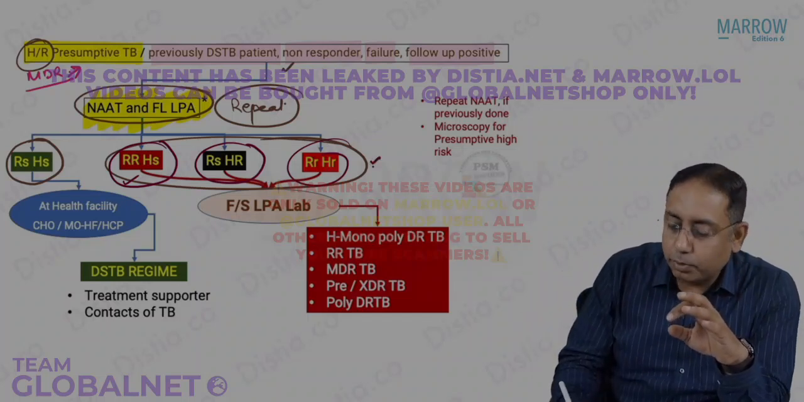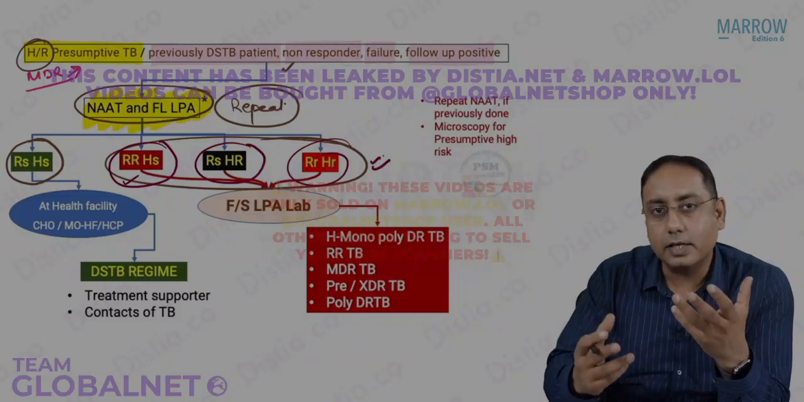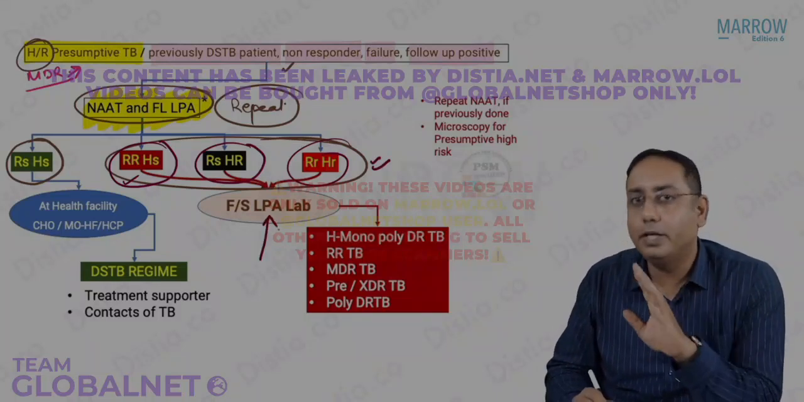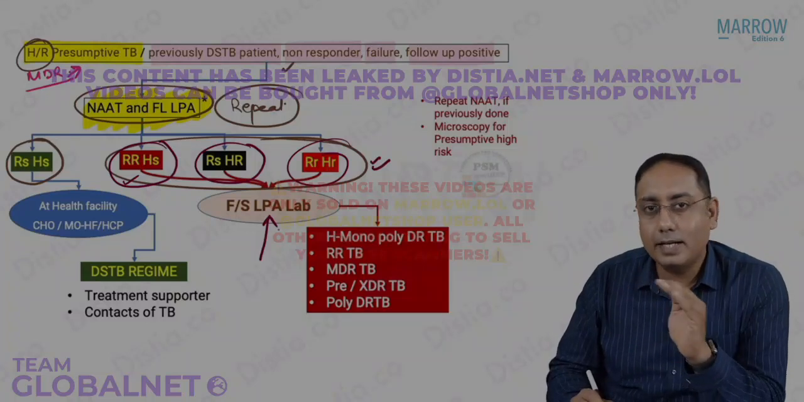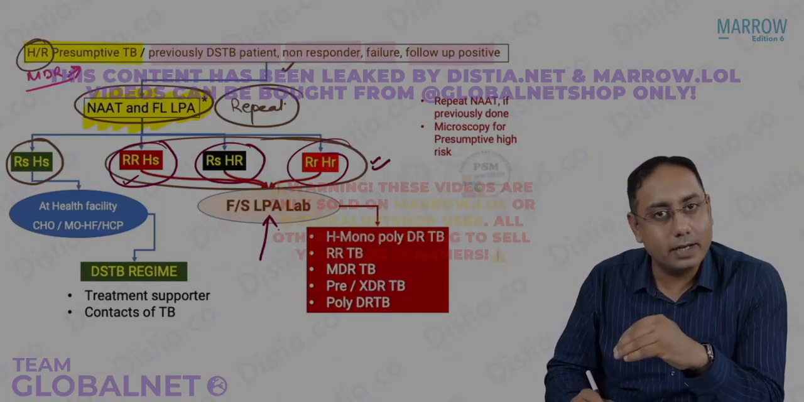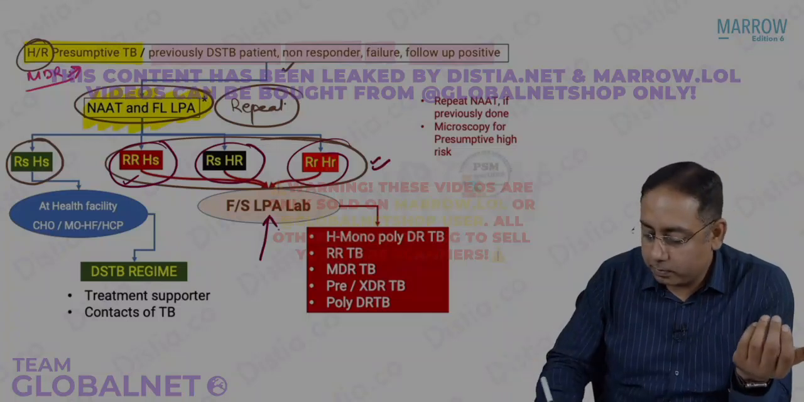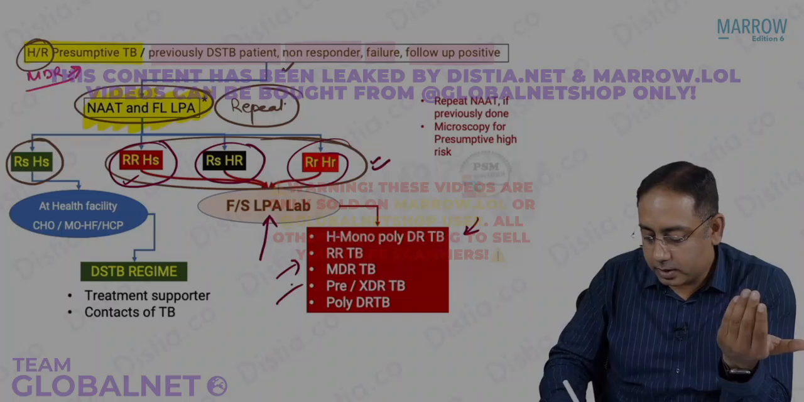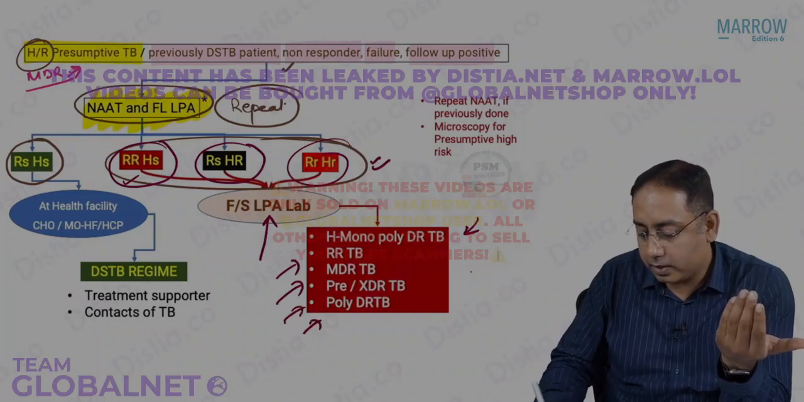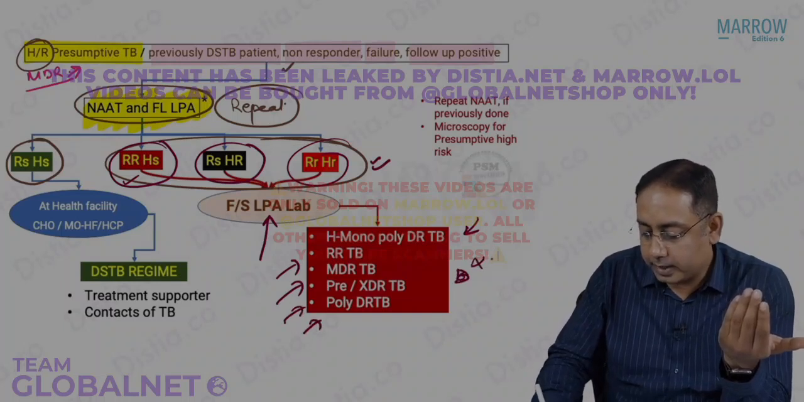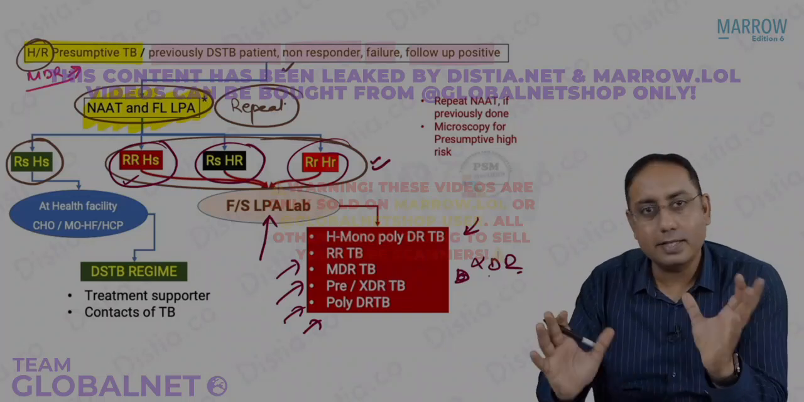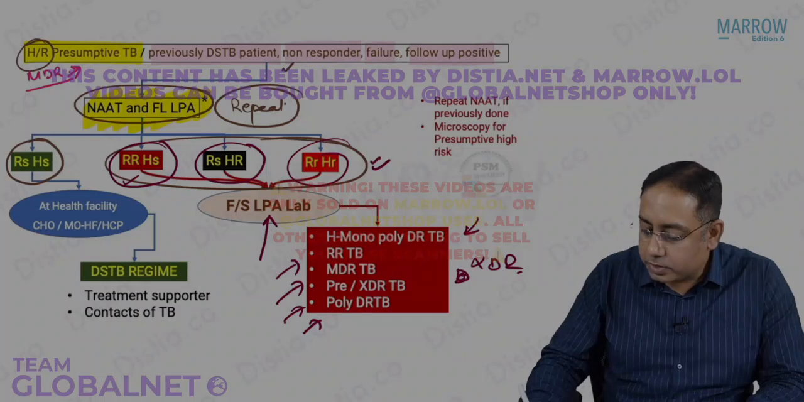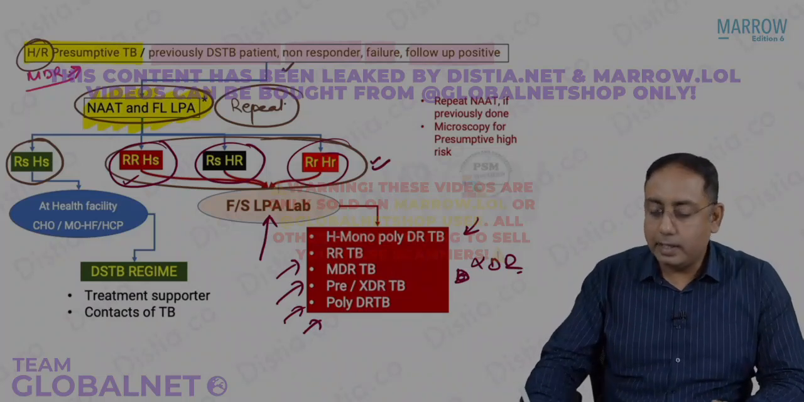In case it is resistant to both, or any one, then you send the sample for the second line LPA also. You remember SL-LPA, that is where you check for the second line drugs. Now again that problem will start. Either we will have an H monodrug resistance, or a rifampicin resistance, or MDR, or pre-XDR, or poly, or an XDR resistant TB. Same answers. I hope you now understand it's very easy to diagnose TB under the NTEP algorithm.